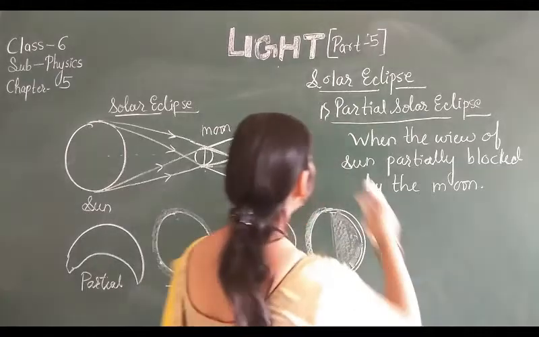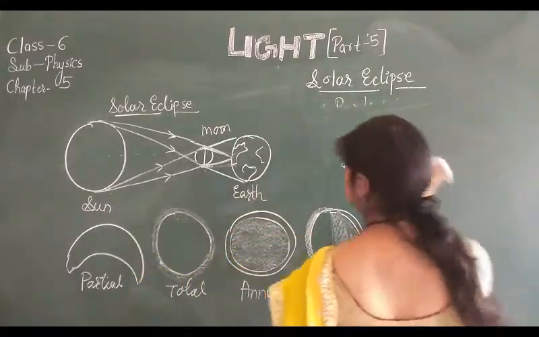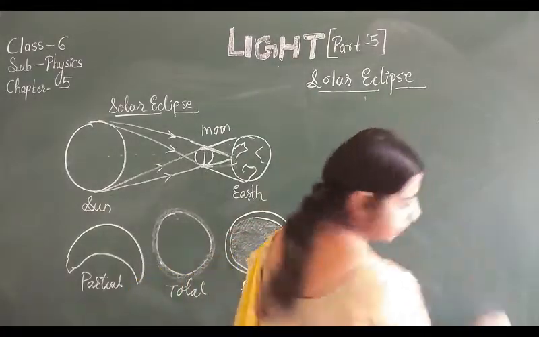Now the second type of solar eclipse is the total solar eclipse.